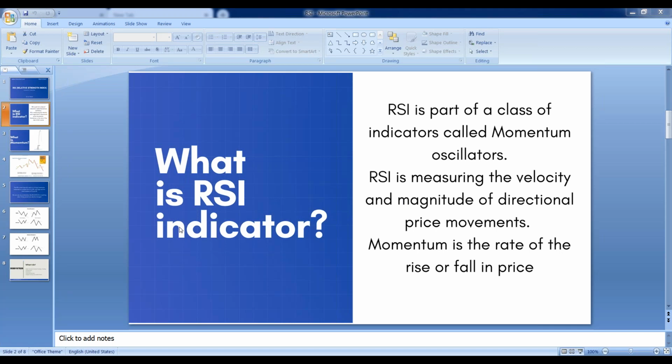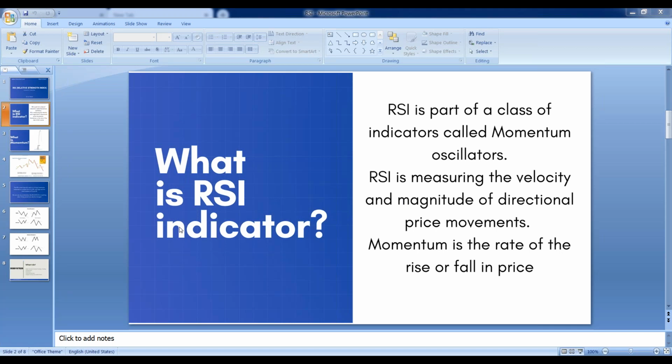In that case, this RSI indicator will be very much useful to you when the stock is moving sideways. So the second point I was talking about was accumulation.